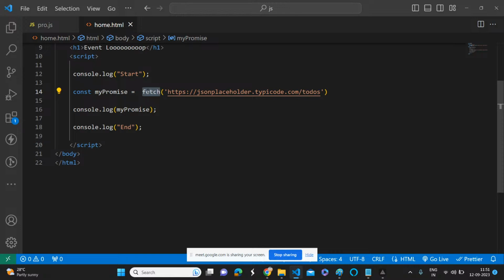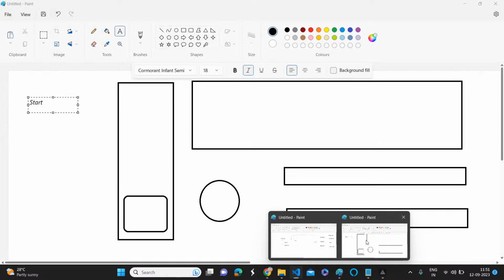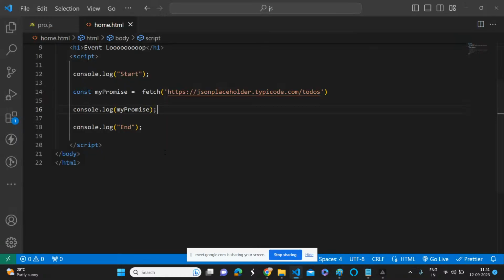Then we are invoking an asynchronous call. Previously, whenever we did setTimeout, what would happen? It will attach a timer in the Web API, right? Yes or no? Whenever we invoke setTimeout or setInterval, it will attach a timer in the Web API. So what will happen whenever we invoke a fetch API?